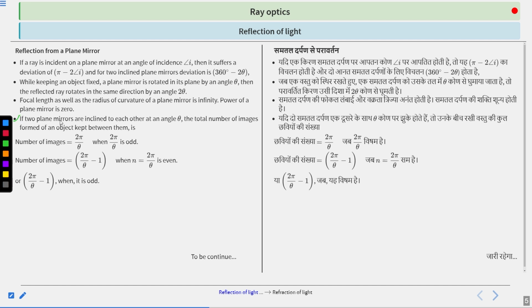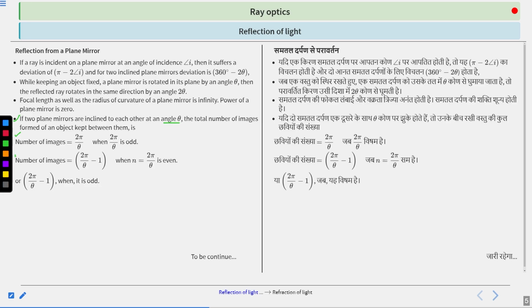If two plane mirrors are inclined to each other at an angle theta, the total number of images formed of an object kept between them can be found by two methods. First, the number of images is equal to 2 pi divided by theta, when 2 pi by theta is odd. Clear?